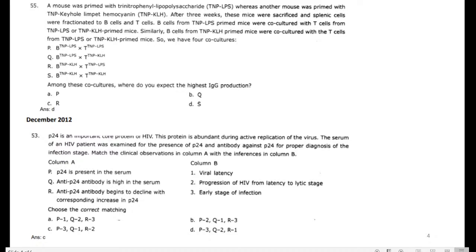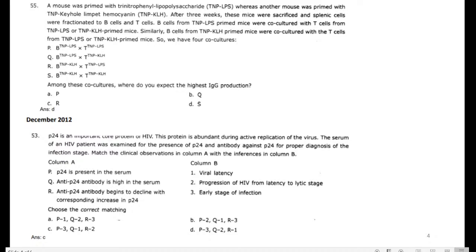In the first step itself we have the injection with the TNP and LPS. After that, both mice were sacrificed, and the T cells and B cells were taken.